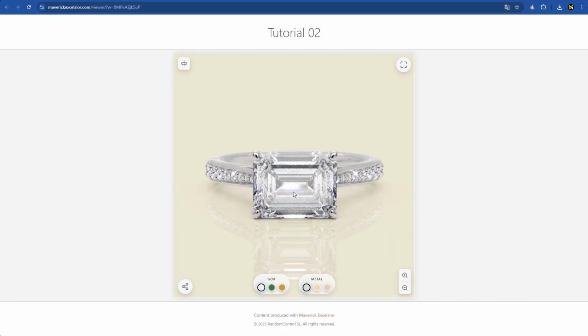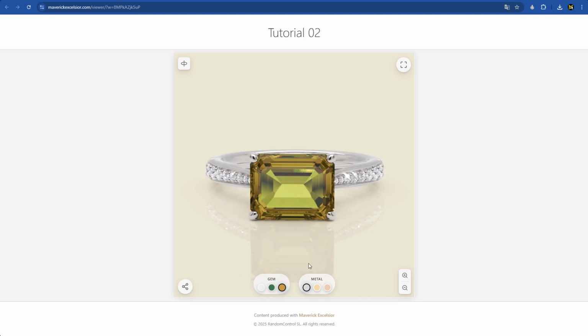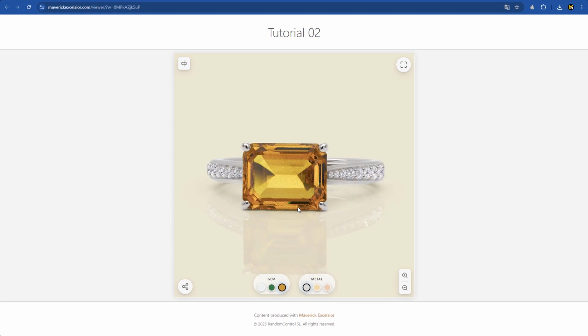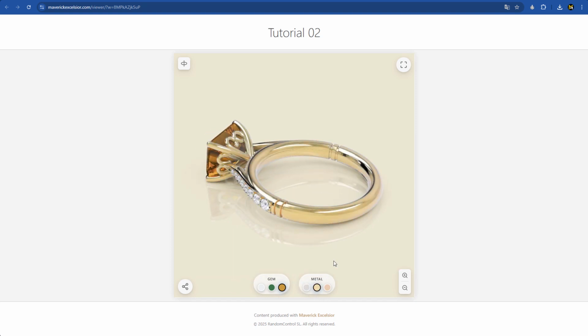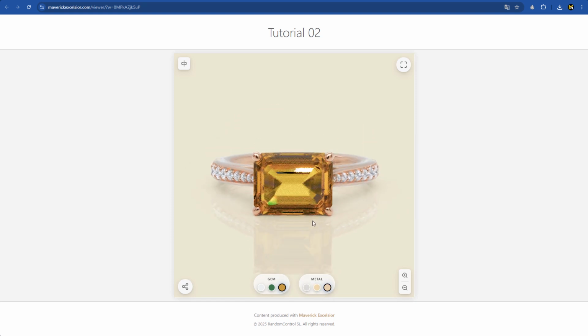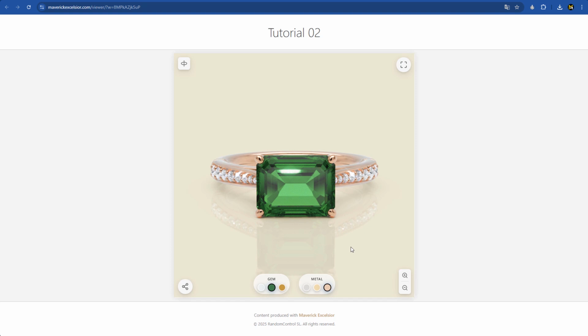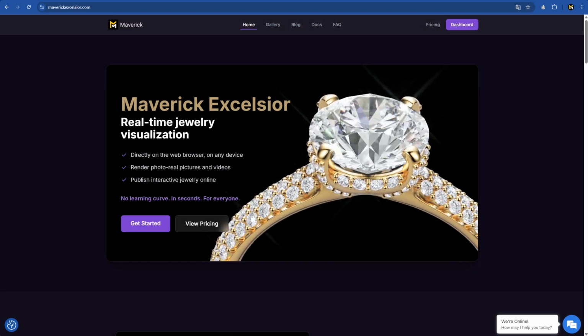Here's another example. In this case, the center gem can be a diamond, an emerald, or an imperial topaz. Look how nice it looks. And once again, we can switch between white gold, yellow gold, and rose gold. This way, you can interactively explore the material combinations you like the most. Let's see how to set this up in Maverick Excelsior.